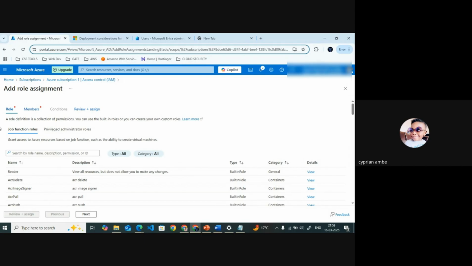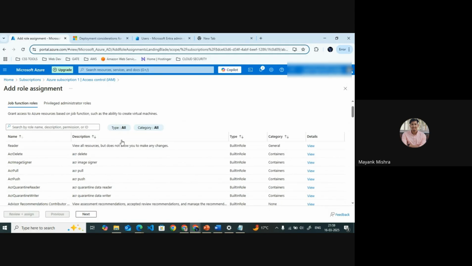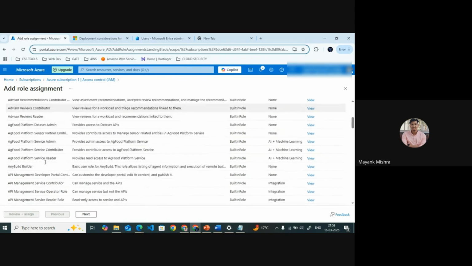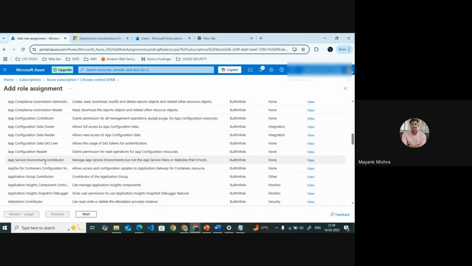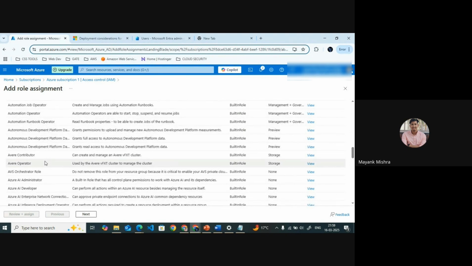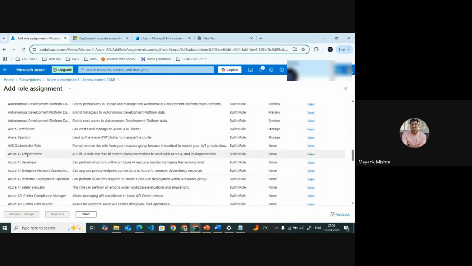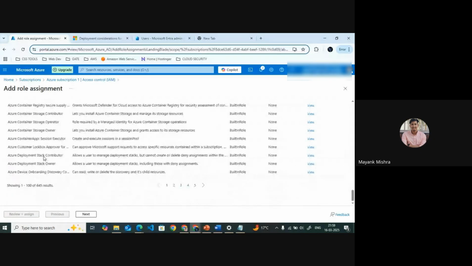No, no. The job functions role is like they give you multiple small roles, like the reader role, the basic, the smallest roles you have broken down. Like the Azure AI administrator. These are all the small roles.